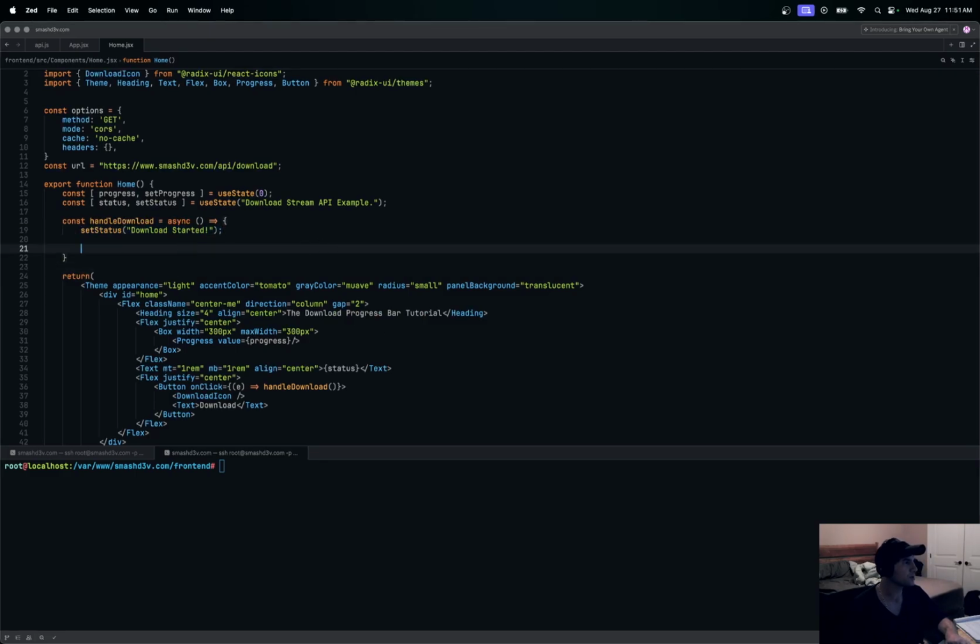Let's actually start filling this out so that we can make a download. The very first thing we're going to want to do is create the file that we want. So we can say const fileName equals some big file dot zip, right? And you can see that we're hitting this path right here, this API slash download path.